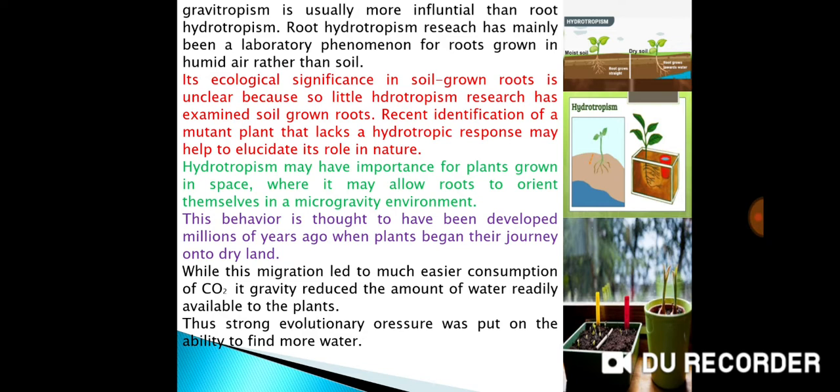Hydrotropism may have importance for plants grown in space, where it may allow roots to orient themselves in a microgravity environment. This behavior is thought to have developed millions of years ago when plants began their journey onto dry land. While this migration led to much easier consumption of CO2, it reduced the amount of water readily available to the plants. Thus, strong evolutionary emphasis was put on the ability to find more water.